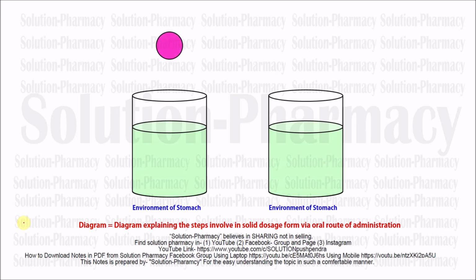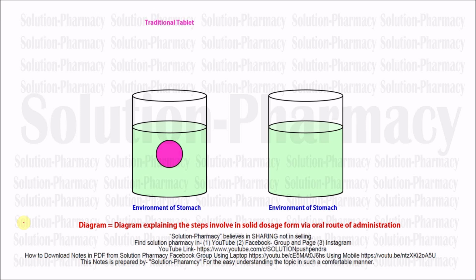That means a tablet which is basically used for the treatment of pyrexia, that is, an antipyretic drug to reduce fever, or any other analgesic drug. So any kind of tablet it may be. This is a traditional, uncoated tablet. This tablet is taken by any person or any patient. After taking it via the oral route of drug administration, this tablet goes to the stomach. And in the stomach, it may interact with the fluid present inside. So it will go through the disintegration and dissolution process.